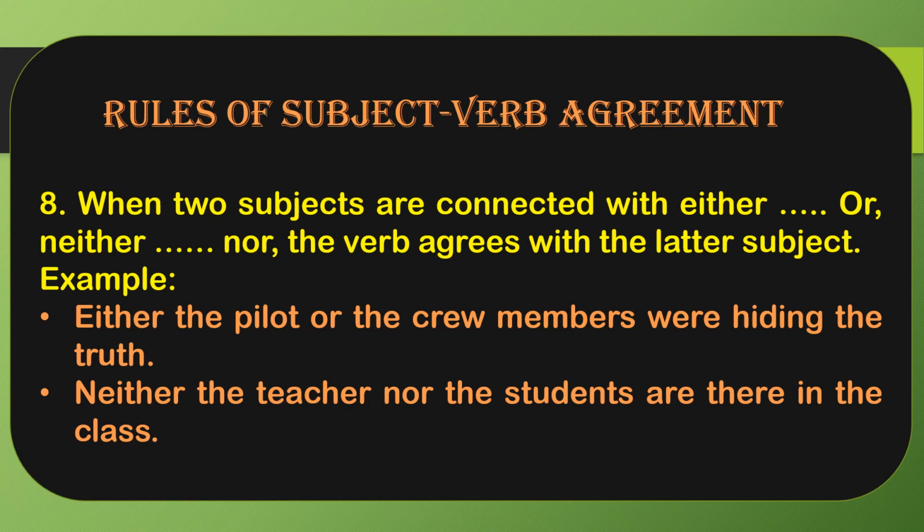Got it? So in the case of either-or, neither-nor, we always just look after the or, at the second subject or the latter part of the subject, to use the verb. Because of the crew members, because of the plural members, we are using were over here. Same in the second sentence: neither the teacher nor the students are there in the class. Though the teacher is singular, students are plural, right? So because of this, we are using are over here.